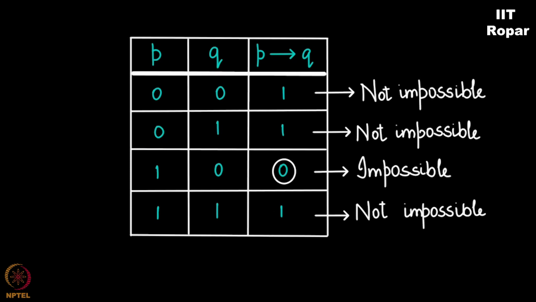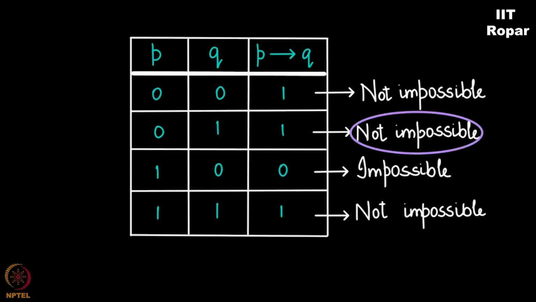In fact, I took up this exercise of going through all the videos online, and in the comment section of most of the YouTube videos, I observe that many people have this confusion that I understand when P is 1, Q is 1, P implies Q is 1. I understand when P is 1 and Q is 0, P implies Q is 0. But I don't understand how when P is 0 and Q is 1, P implies Q is 1. The explanation is, with the subsets that I told you right now, a better explanation is, please don't break your head. It is more of a convention to call it 1 simply because it may be possible.